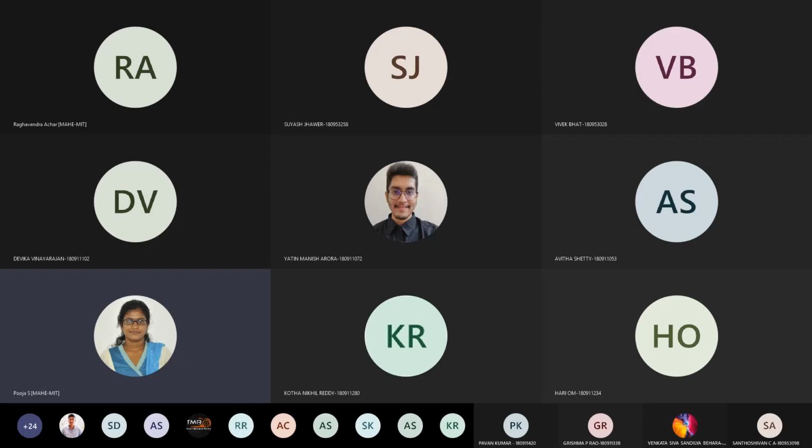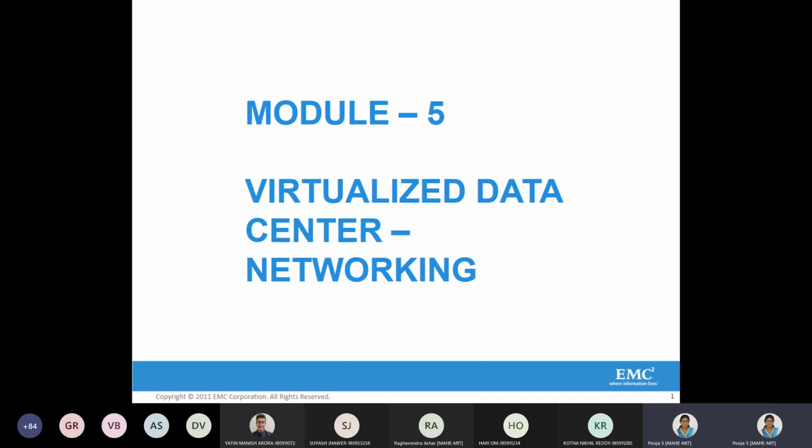So we'll start with the virtualization of a classic data center, the networking part. We have already seen virtualization of a classic data center at compute level. Then we moved on to storage level. Now we'll move on to the network level.